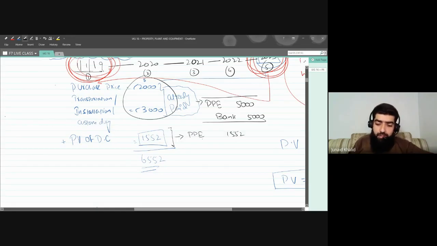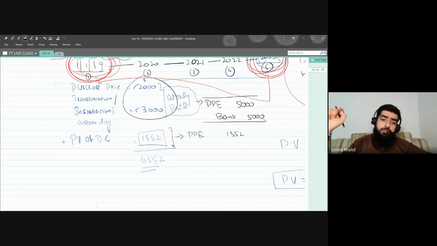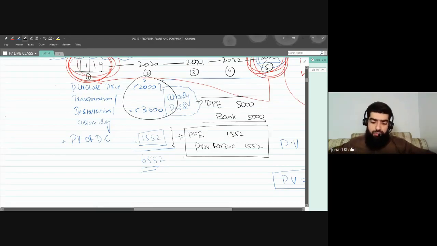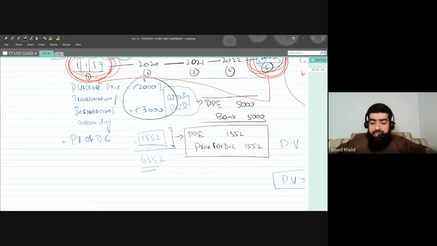But my dear, we have not yet paid the amount. This amount will be paid after a period of 5 years. So what we are going to do is recognize the liability, and the name of the liability is provision for dismantling cost. We are not going to recognize dismantling payable, but we are going to recognize it as provision for dismantling cost.